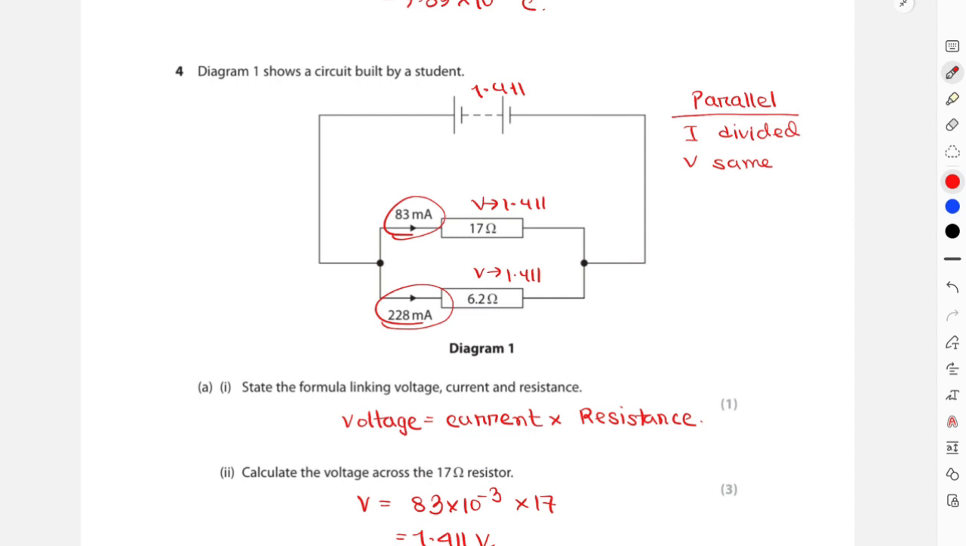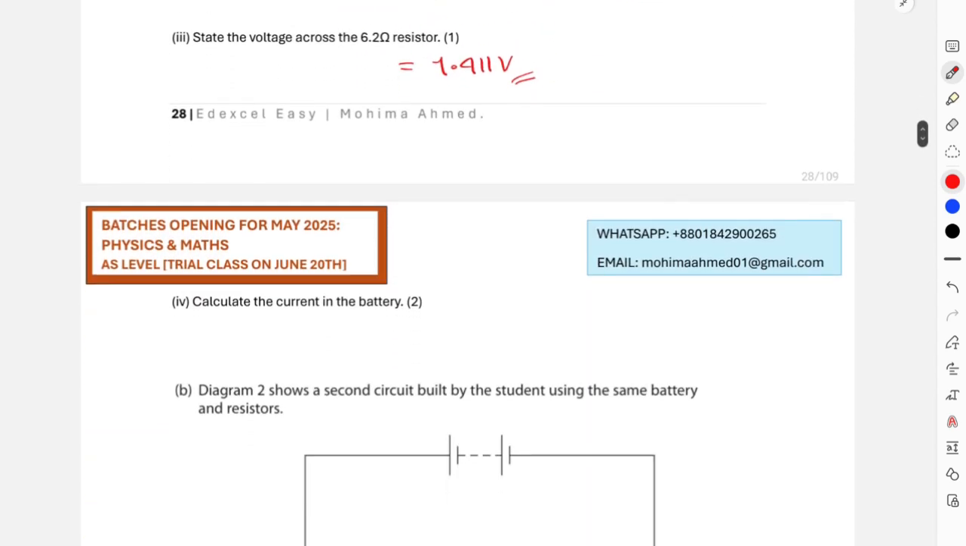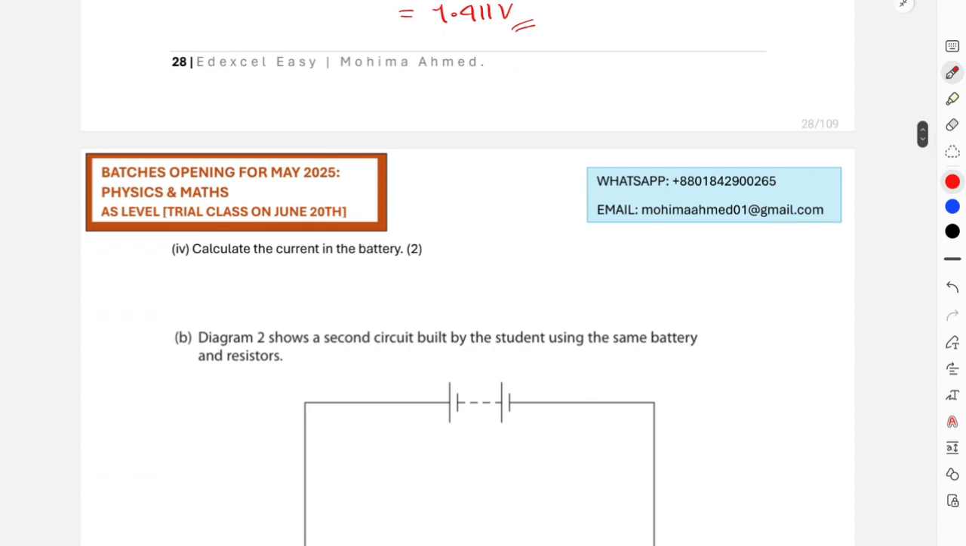So that is basically 83 plus 228 milliamps. As they were asking you to calculate the current in the battery, the total current is going to be 83 plus 228, multiplied with 10 to the power of negative 3, and that will be 0.311 amps. That is your final current.